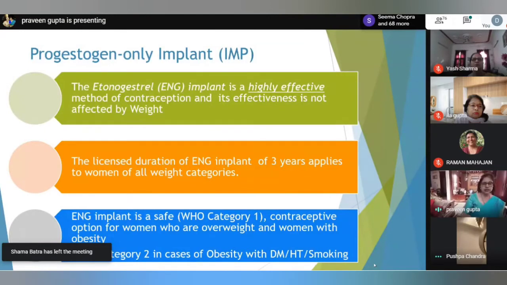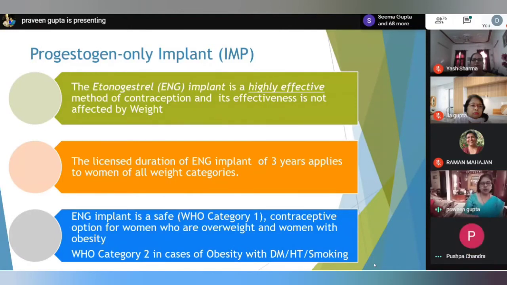Although some kinetic studies suggest that there is an inverse relationship between body weight and serum ENG levels, the analysis from the CHOICE project suggests that though the serum levels might be slightly decreased, this does not amount to a high failure rate because the minimum threshold level of 90 picogram per ml etonogestrel is maintained in the serum.